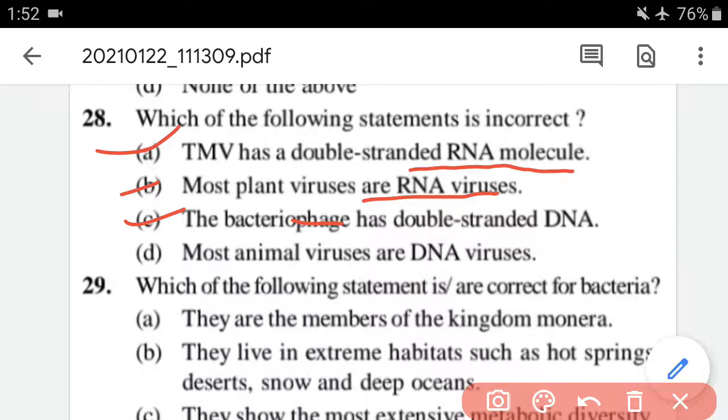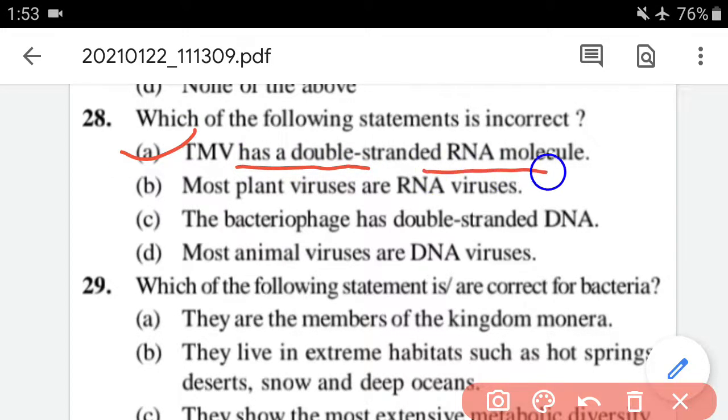Okay. So here we have to find out the incorrect one. The incorrect one is option A. TMV has double-stranded RNA? No, it has single-stranded RNA. Okay guys, so let's move on.